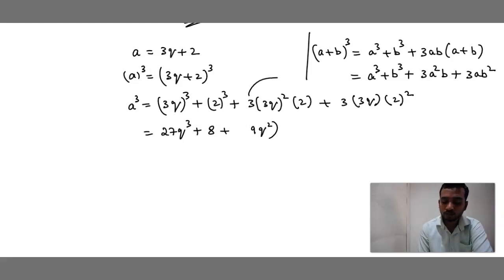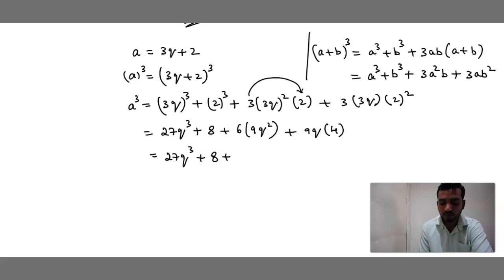3 2s are, can we multiply both the terms? 3 2s are 6, outside terms. 3q whole square is 3 square is 9 q square, plus 3 3s are 9, cube, 2 square is 4. So if we simplify, 27 q cube plus 8, plus 6 9s are 54 q square, plus 9 4s are 36 q.